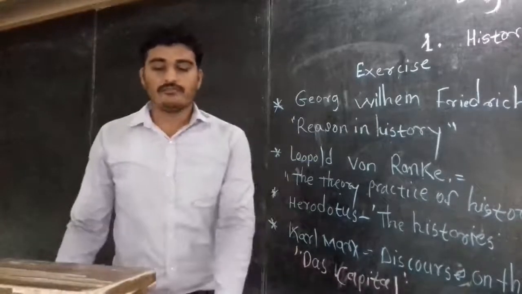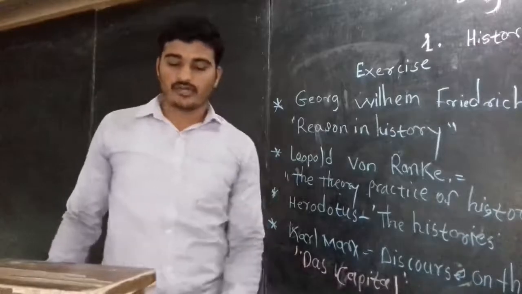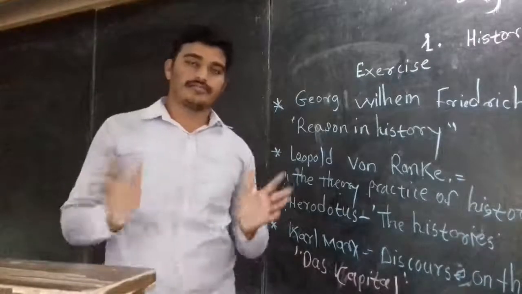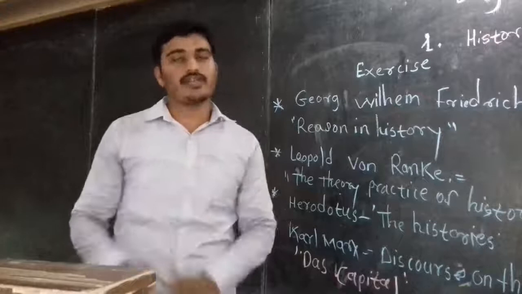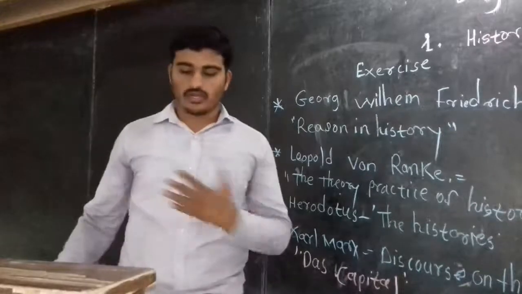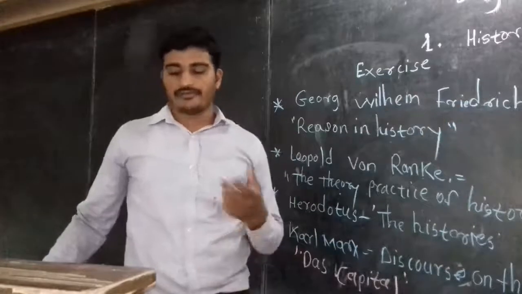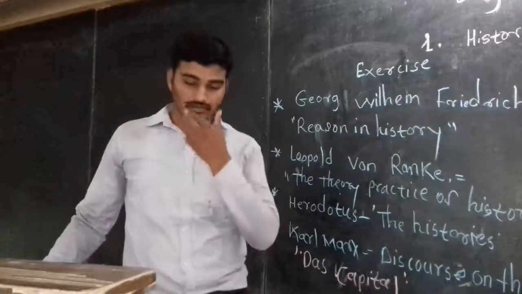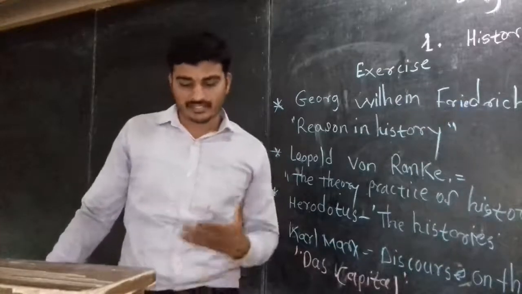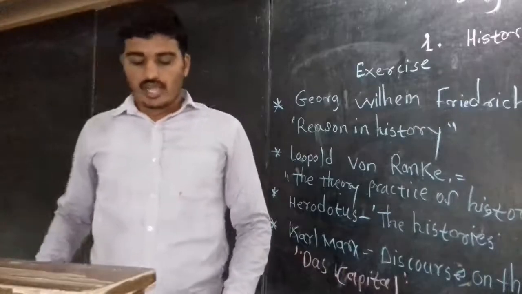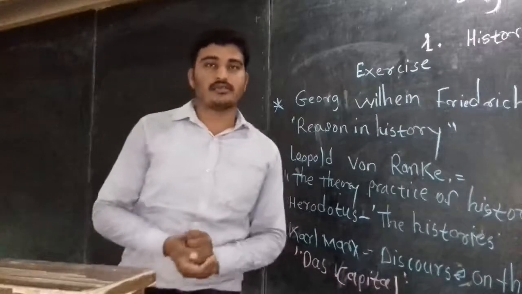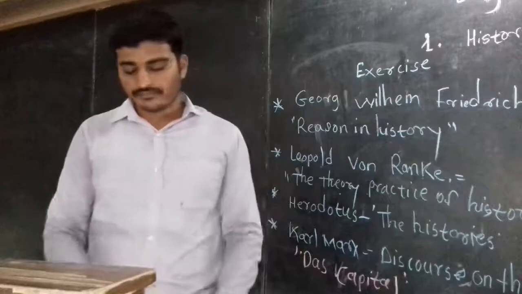Okay. Now the next one: complete the concept chart. Notable scholars in Europe. There is a concept chart in the text. You have to write only the names of the scholars from Europe, from the West. You have to write notable scholars and their contribution, but only the name, mention the name in the box. Now we are going to see the 6th question: answer the following in detail.